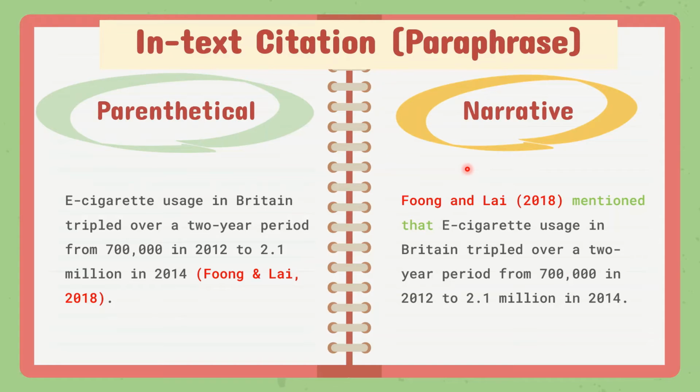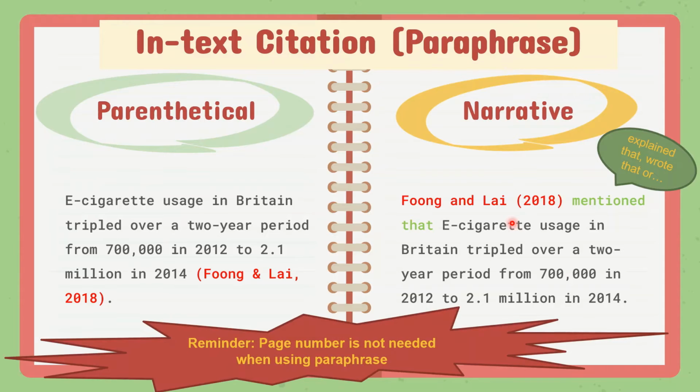For narrative, we start by using the author's name and the year, and proceed with a verb such as mention that, explain that, wrote that, or any other verb. Then the text is written. Please remember that a page number is not needed when using paraphrase.